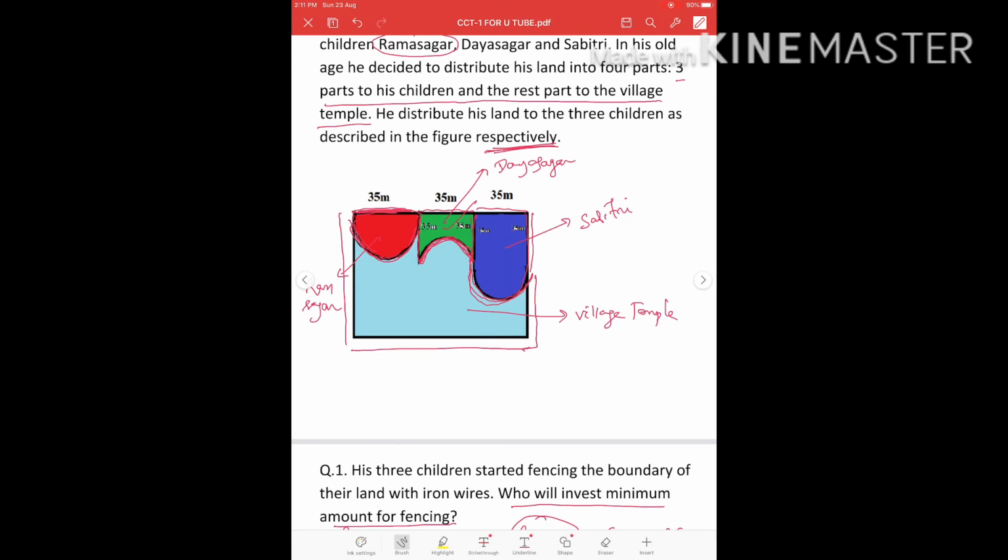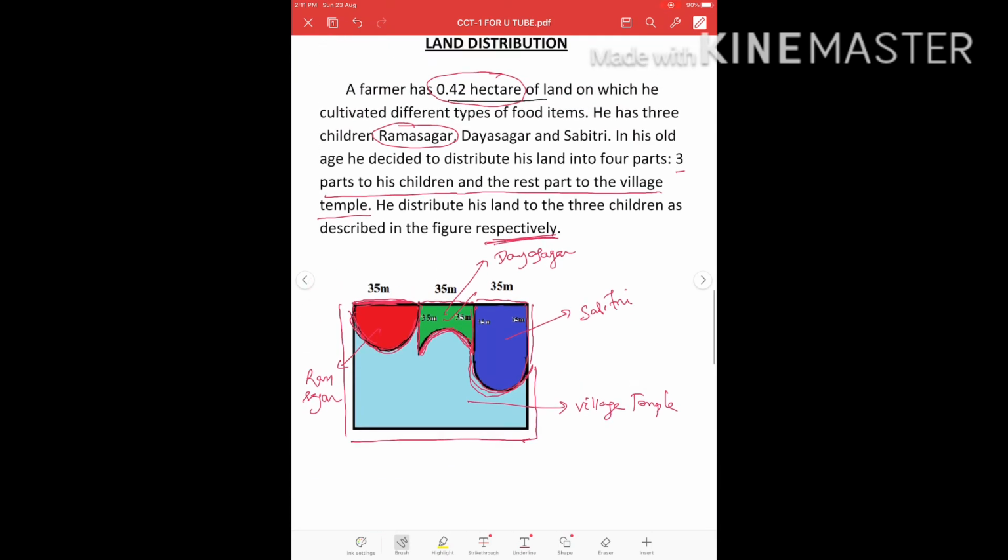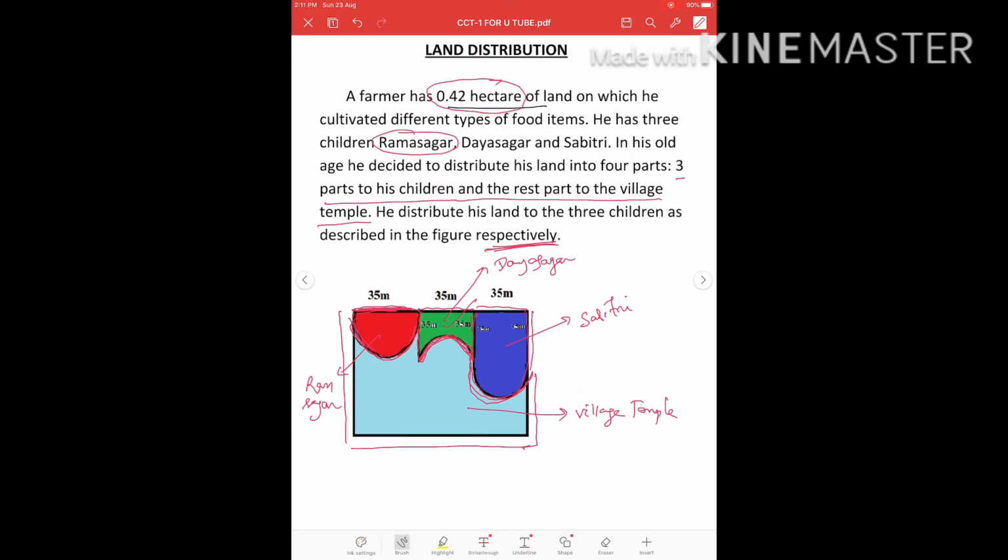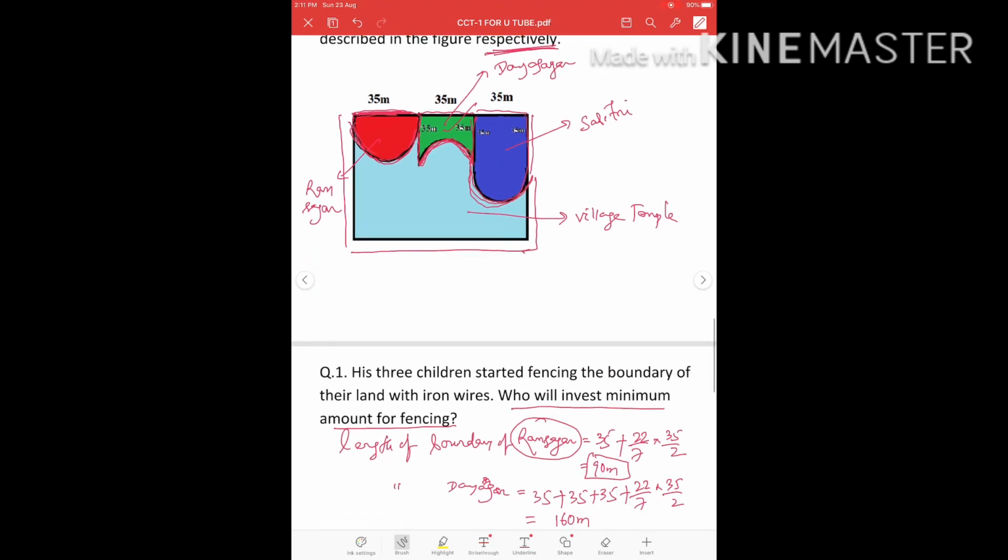Okay, here it is given the total land is 0.42 hectare. 0.42 hectare means 4200 square meter, because we know 1 hectare is 10,000 square meter. This is the conversion unit.